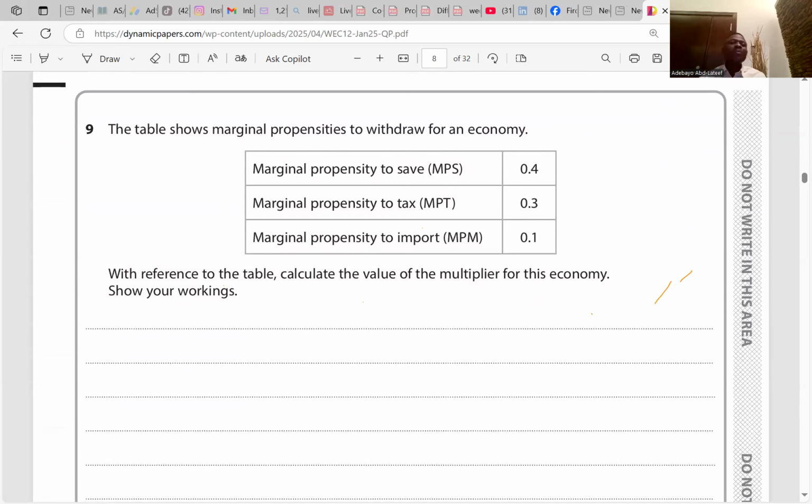The table shows marginal propensity to withdrawal for an economy. So marginal propensity to withdrawal is marginal propensity to save plus marginal propensity to taxation plus marginal propensity to import. So that's 0.4 plus 0.3 plus 0.1. So that gives us 0.8. So the multiplier will be 1 divided by 0.8, which is 1.25. Clear? Go to question 10.